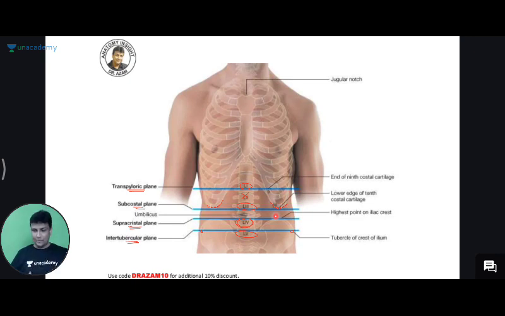Now similarly in the abdomen topic also, exactly the same planning. First we are going to learn about the abdominal wall, anterior abdominal wall, posterior abdominal wall, and then the concepts related with that one, guys. In the anterior abdominal wall, you have to learn about the inguinal canal. Then we have to learn about the inguinal hernia, direct and indirect. Then the rectus sheath. There are so many topics to be learned in the anterior abdominal wall. And then we are going to learn about the posterior abdominal wall.